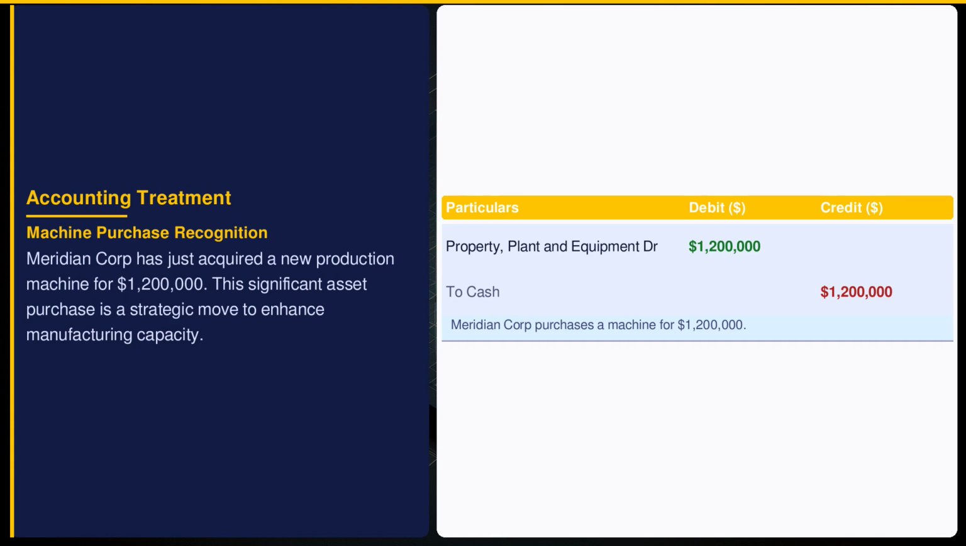The new machine is recorded as an asset on the balance sheet under property, plant, and equipment at its purchase cost of $1,200,000, as mandated by IAS 16. This entry doesn't affect the income statement immediately, but increases the company's total assets and decreases cash.